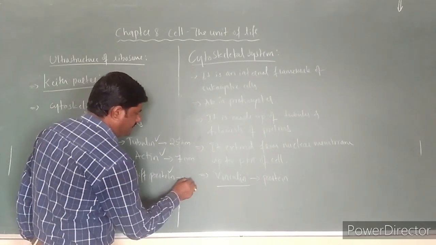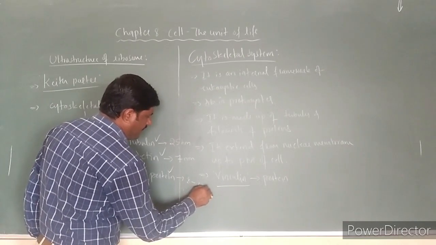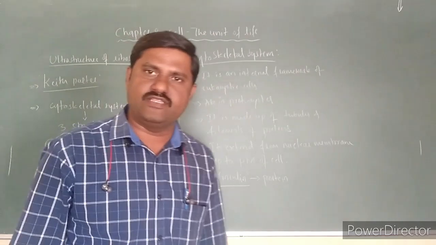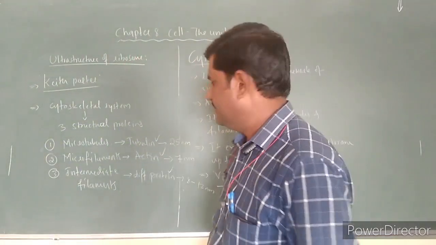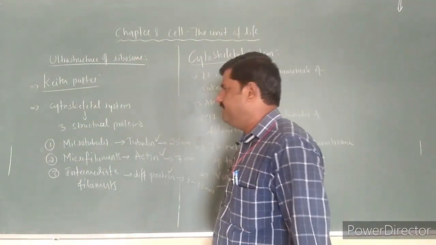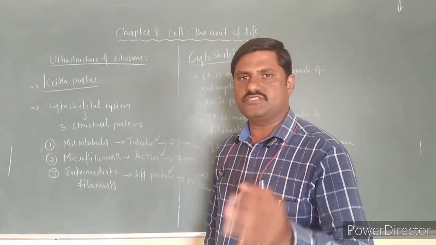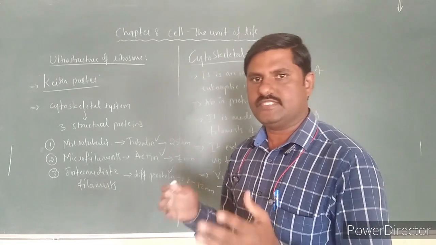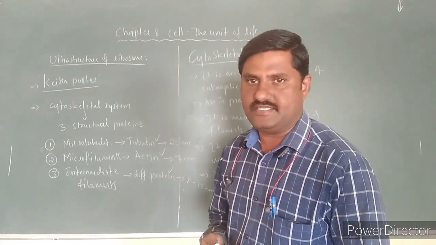Intermediate filaments are 8 to 12 nanometers in diameter. These are the three types of structural proteins that form the cytoskeletal system inside the cell.